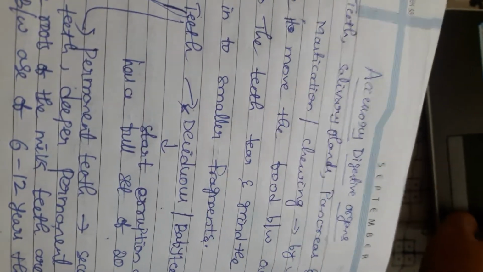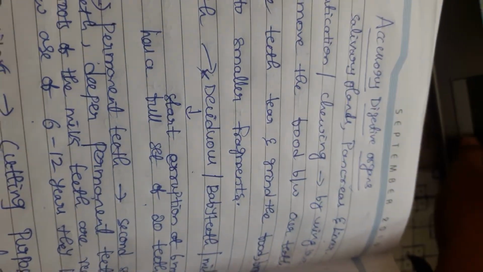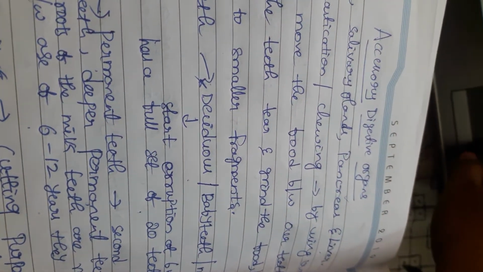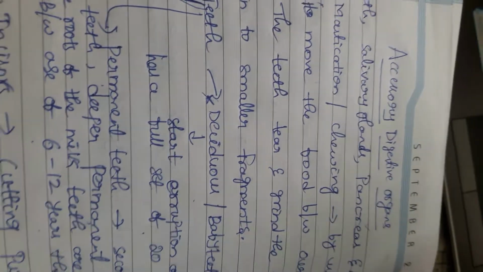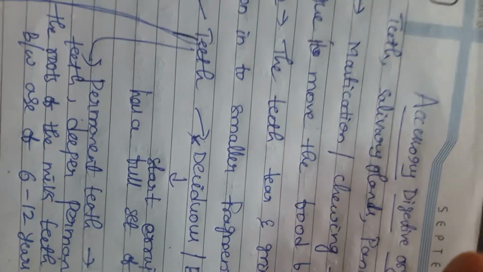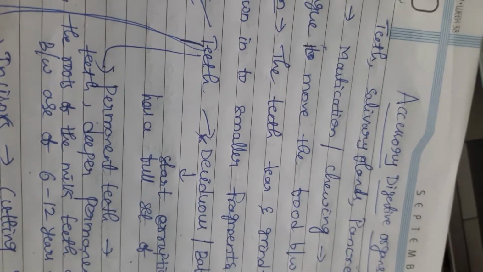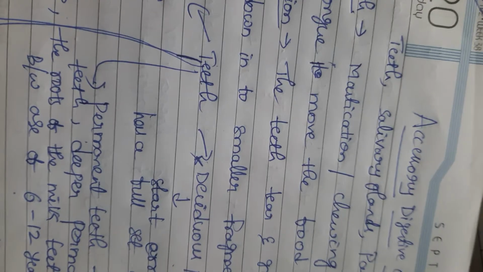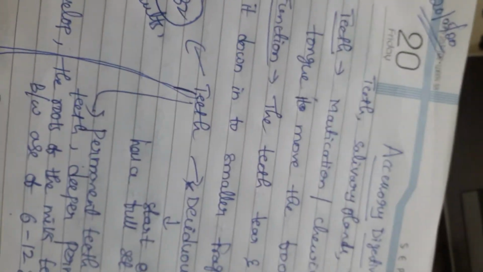Next we are going to discuss accessory digestive organs. Actually, the accessory digestive organs are teeth, salivary glands, pancreas and liver. But in your syllabus they didn't ask any explanation regarding teeth, but as an introductory part we will go with that also, because for any 2 marks you have to answer that. You already know the basic concept of anatomy of tooth, because you can cover this in the 10th. Again we have a small idea about this.